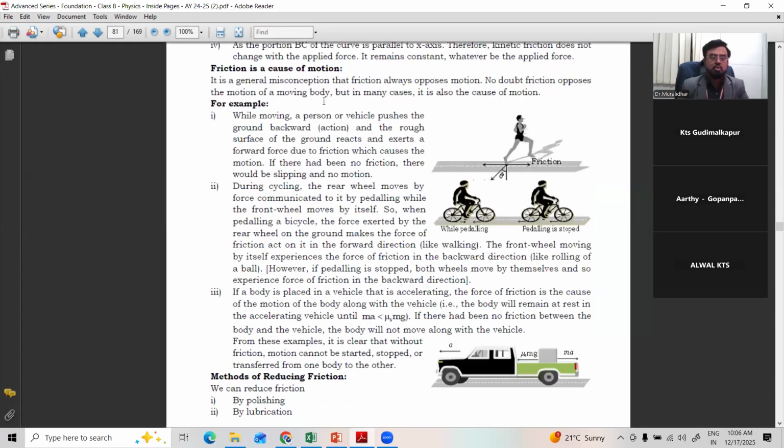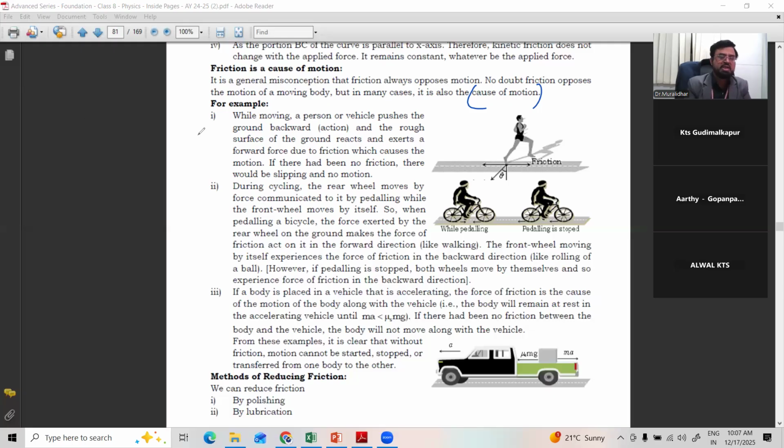Then we'll see how to reduce friction, and before that, friction as a cause of motion. When a body is in motion, the frictional force comes into play. It is generally a misconception that friction always opposes motion. No doubt, friction opposes the motion of the moving body, but in many cases it is also the cause of motion. Friction force always acts in the direction opposite to the motion, but it is also important that it makes the motion happen, or is the cause of the motion.